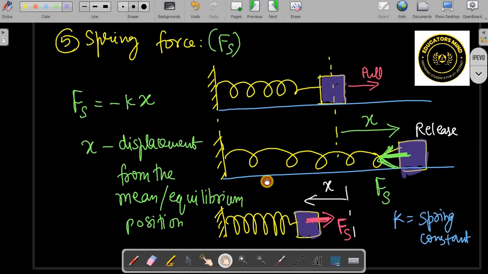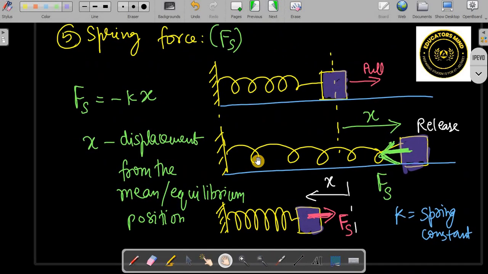So these are the important forces. Then gradually we will discuss Newton's law applications in the next videos. Okay, thank you for your attention.